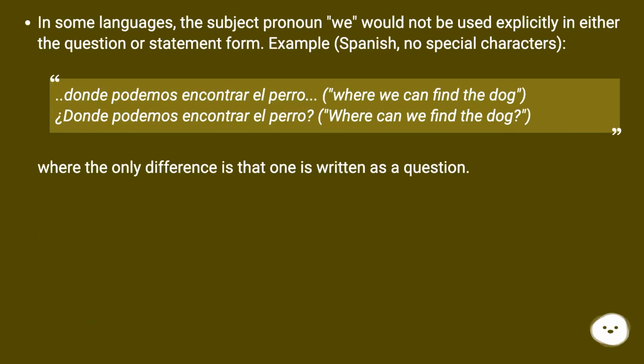In some languages, the subject pronoun "we" would not be used explicitly in either the question or statement form. Example, Spanish, no special characters. "¿Dónde podemos encontrar el perro?" "Where we can find the dog." "¿Dónde podemos encontrar el perro?" "Where can we find the dog?" The only difference is that one is written as a question.